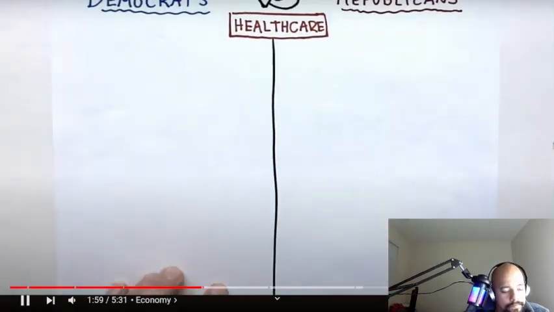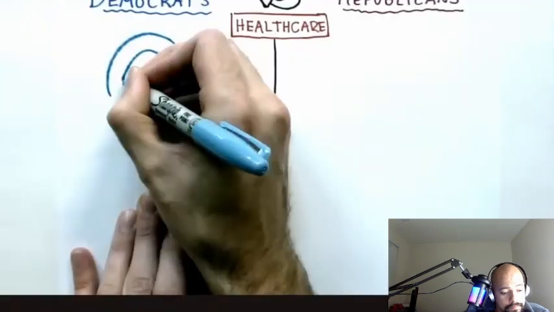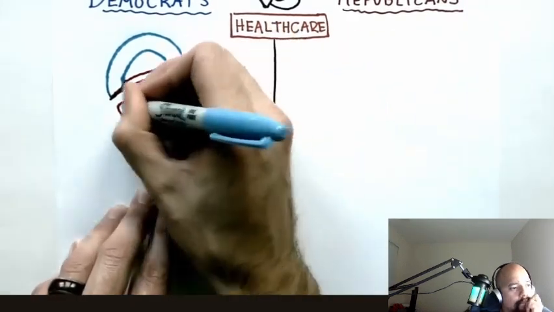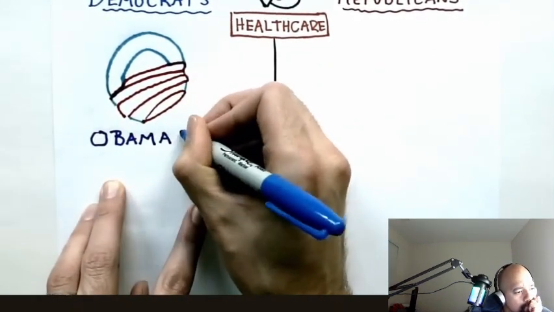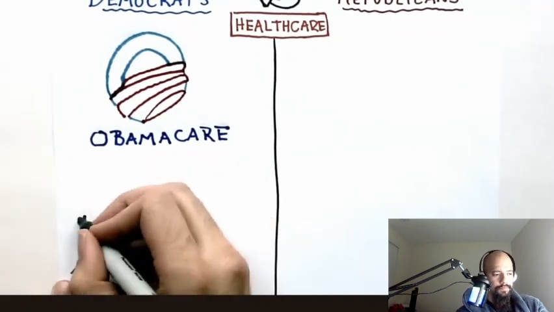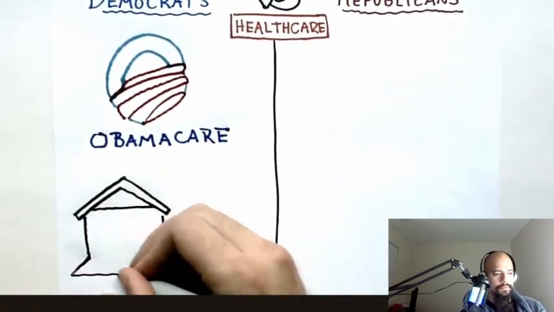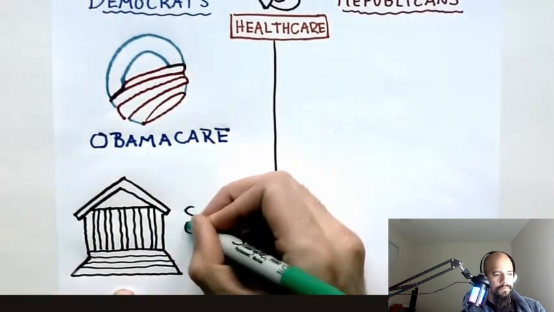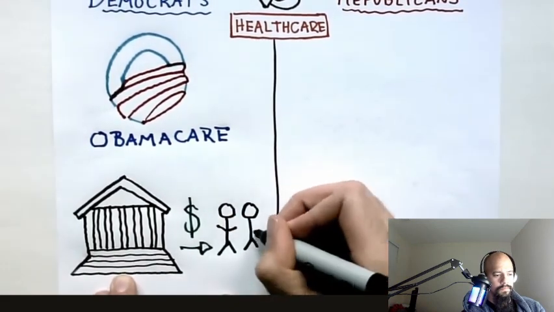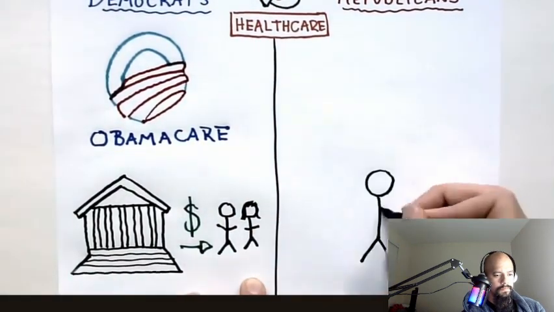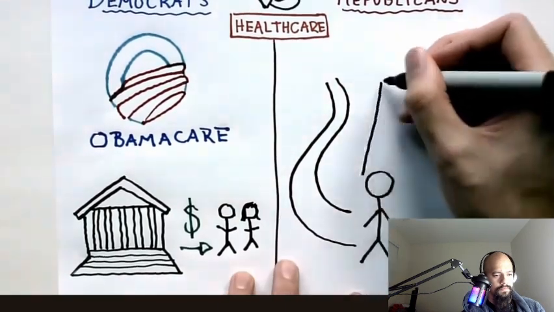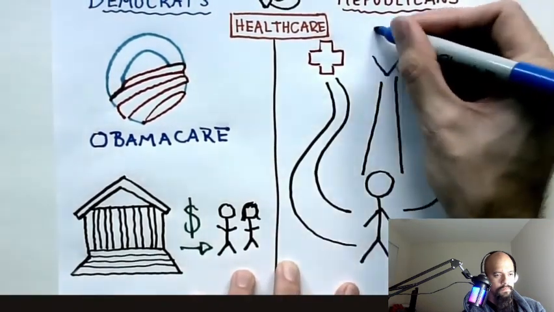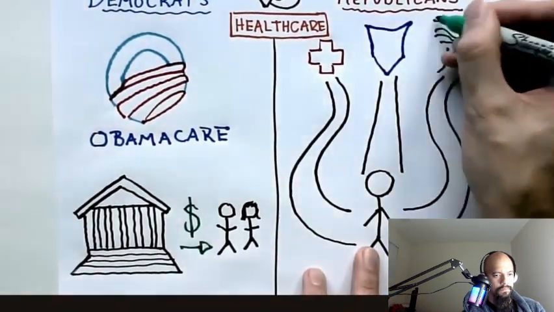Health care. Democrats support more federally funded health care programs. During his presidency, Barack Obama began the federally funded health care program Obamacare. called Obamacare, which ensured all citizens with access to affordable health care. Democrats also want to ensure that all citizens can pay for their health care expenses. Republicans support to keep healthcare private. This means that citizens are given choices on the healthcare provider that they would like to use. Healthcare providers compete with each other to provide affordable healthcare.